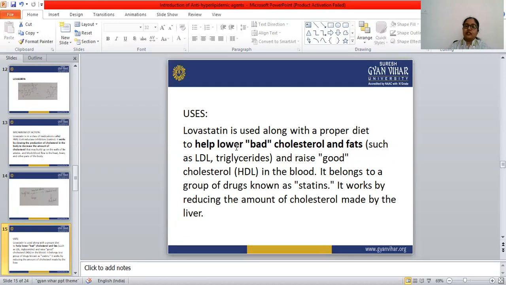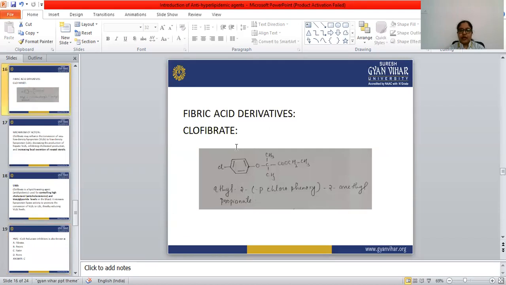Next is fibric acid derivatives. The example of the fibric acid derivatives is clofibrate.